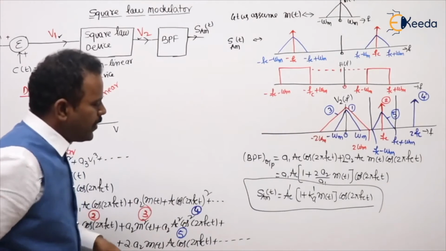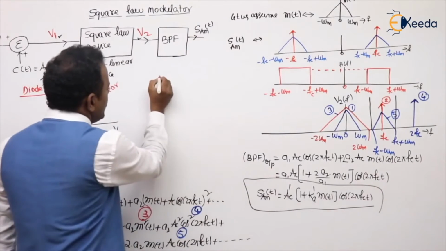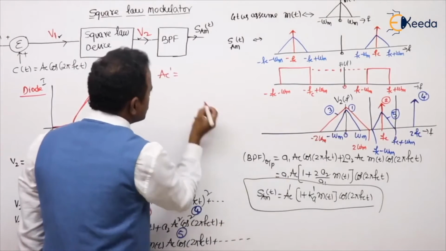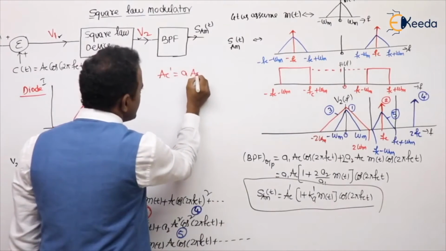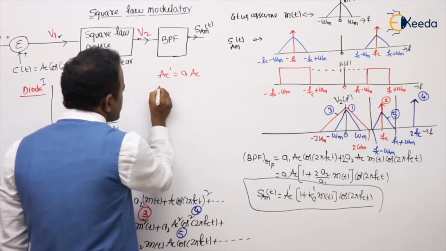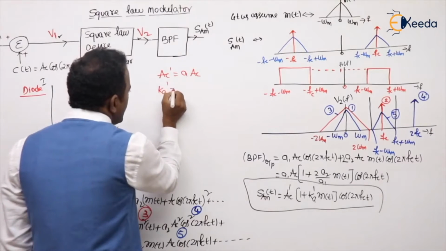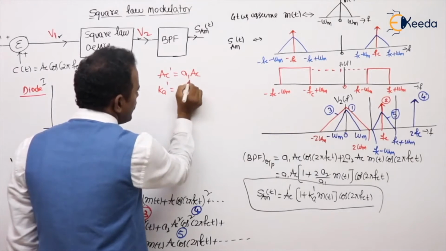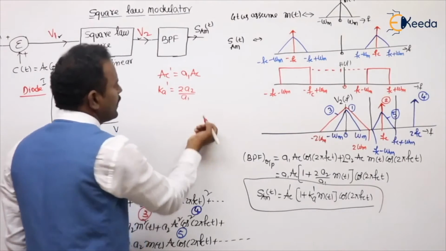If you compare, what are the AC dash values? That is, AC dash values are... In place of AC dash, what is there? A1 AC. What is in place of Ka dash? Ka dash is nothing but 2A2 by A1, that is 2A2 by A1.